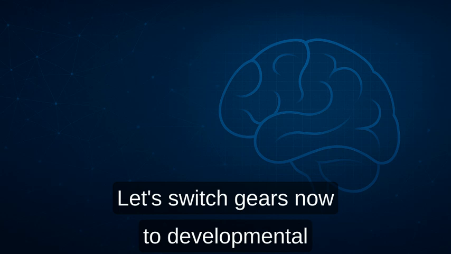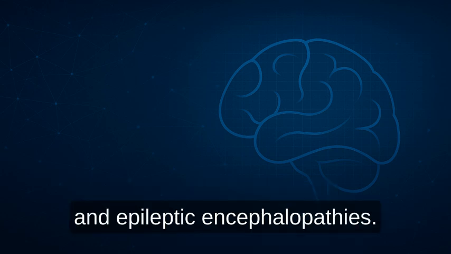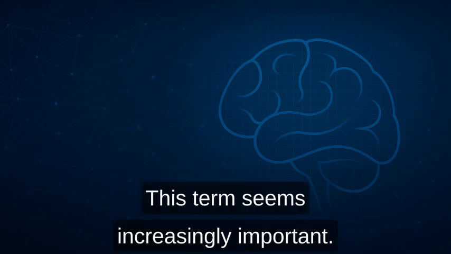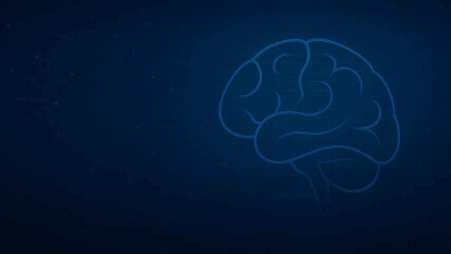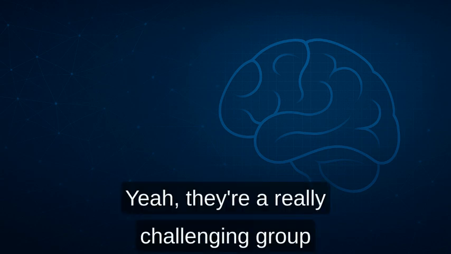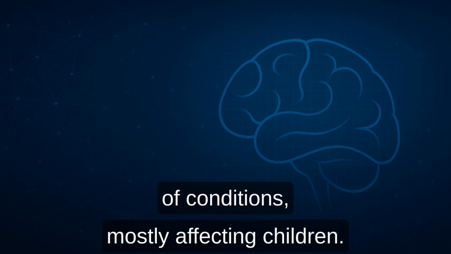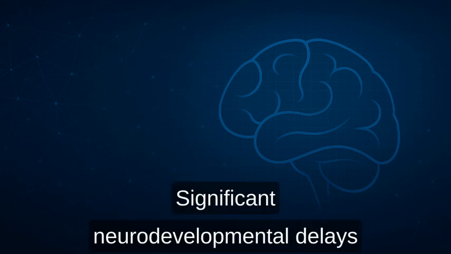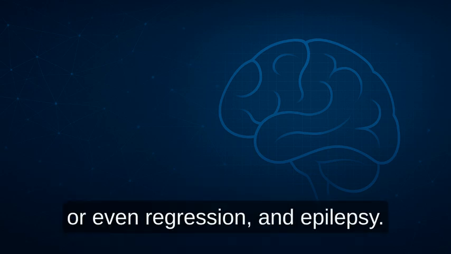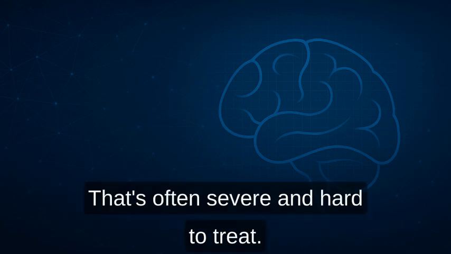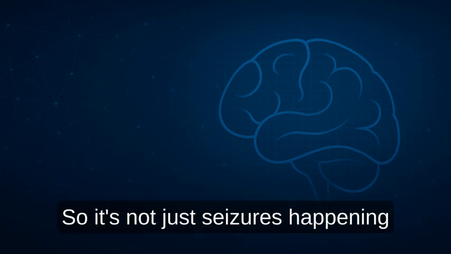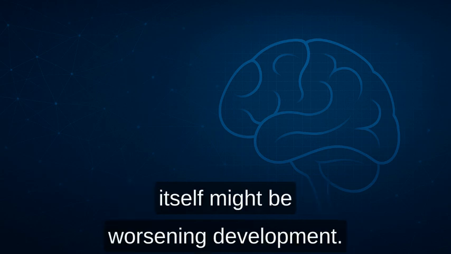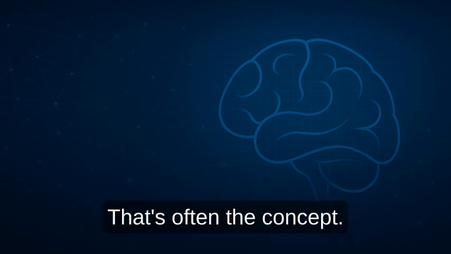Let's switch gears now to developmental and epileptic encephalopathies, DEEs. This term seems increasingly important. What exactly is a DEE? Yeah, they're a really challenging group of conditions, mostly affecting children. Basically, you have two core problems happening together: significant neurodevelopmental delays or even regression, and epilepsy that's often severe and hard to treat. So it's not just seizures happening alongside developmental issues, but they're somehow intertwined. Like the epilepsy itself might be worsening development. That's often the concept, yes.